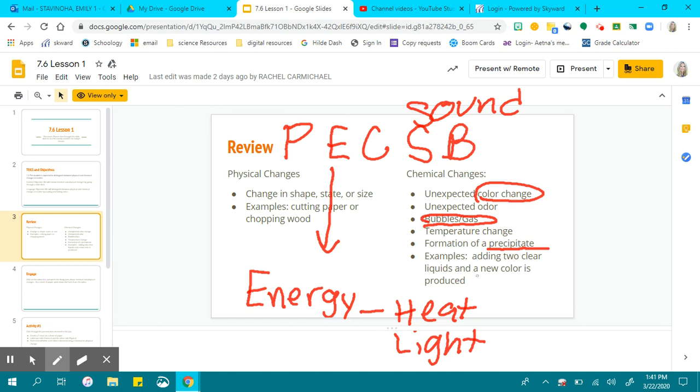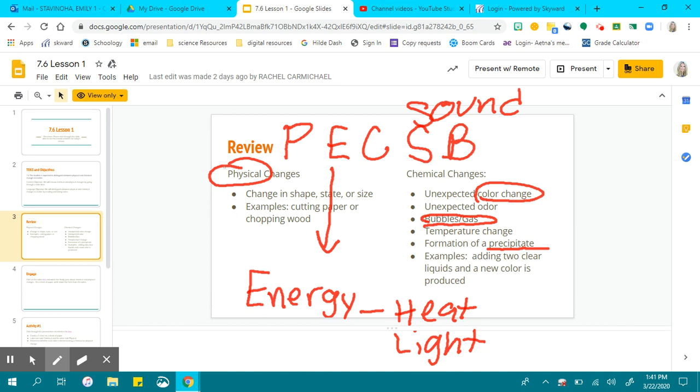It's not an unexpected color change if I take red Kool-Aid powder and mix it into water. That's expected. That would be a physical change. The Kool-Aid, the sugar going into the water would be a physical change.